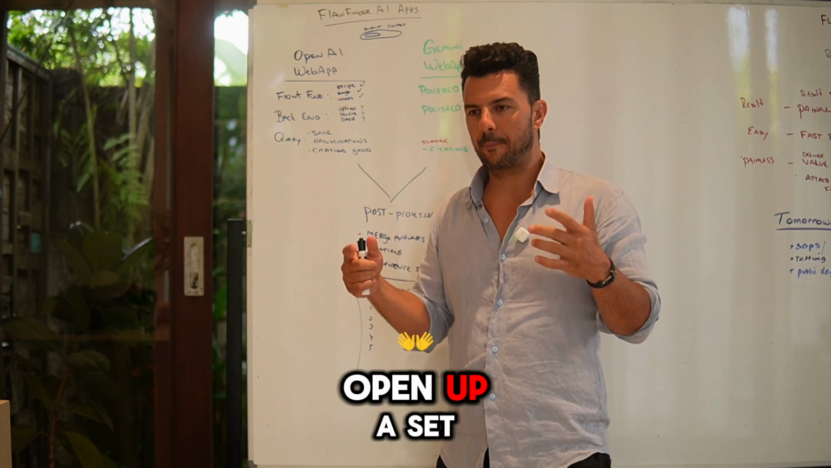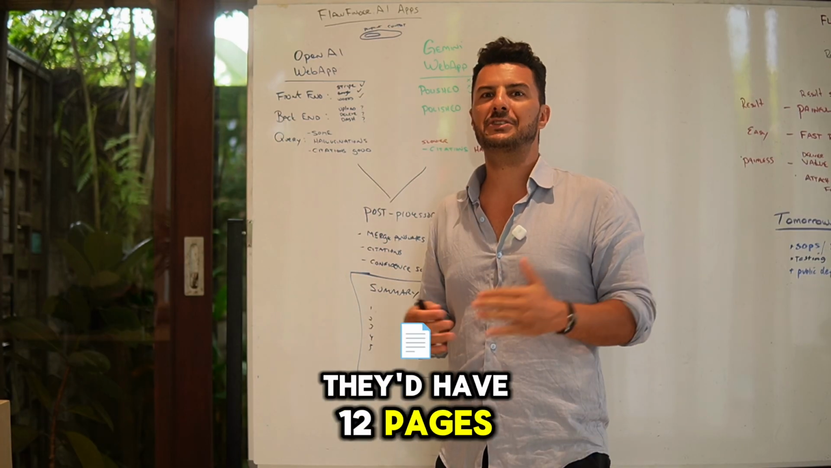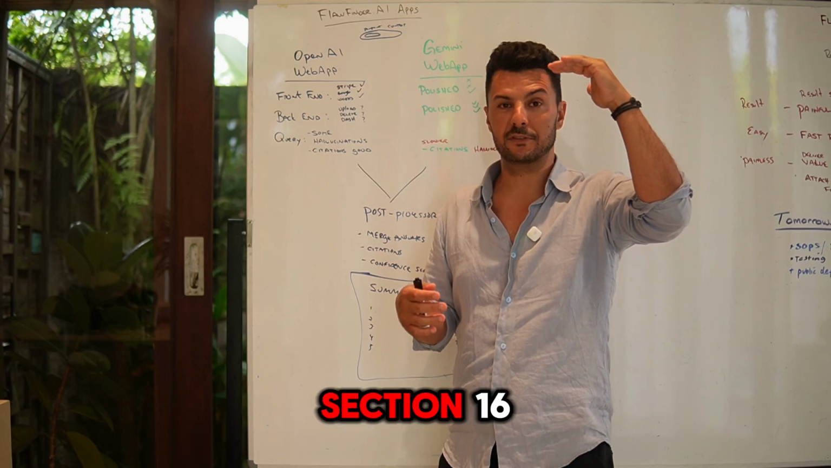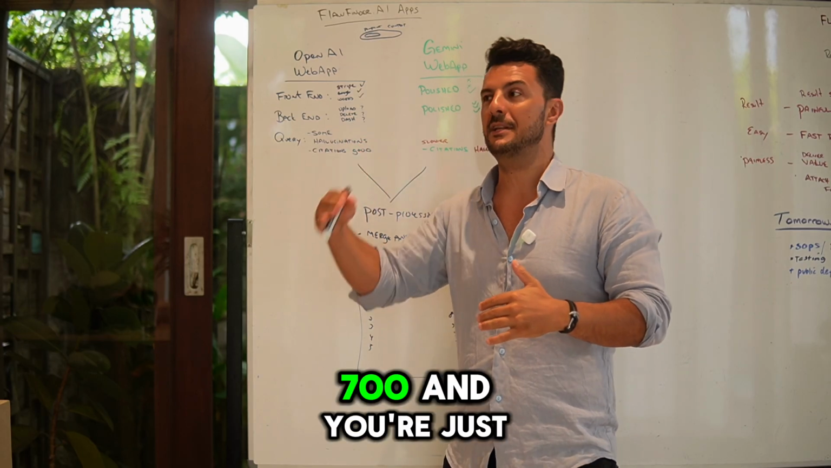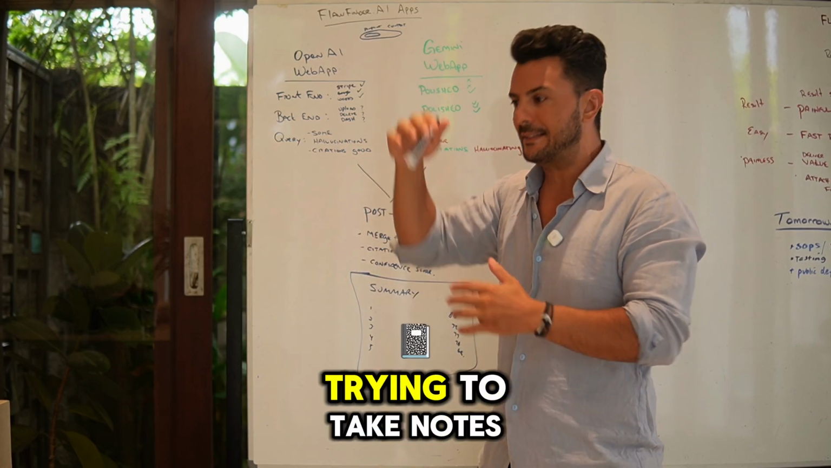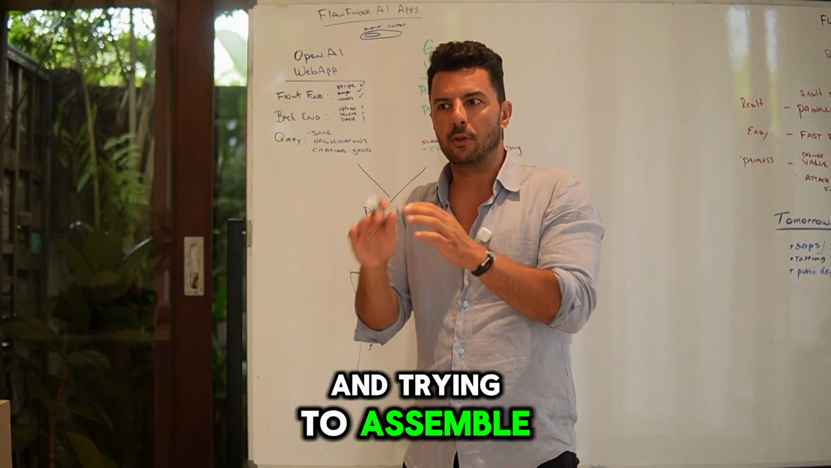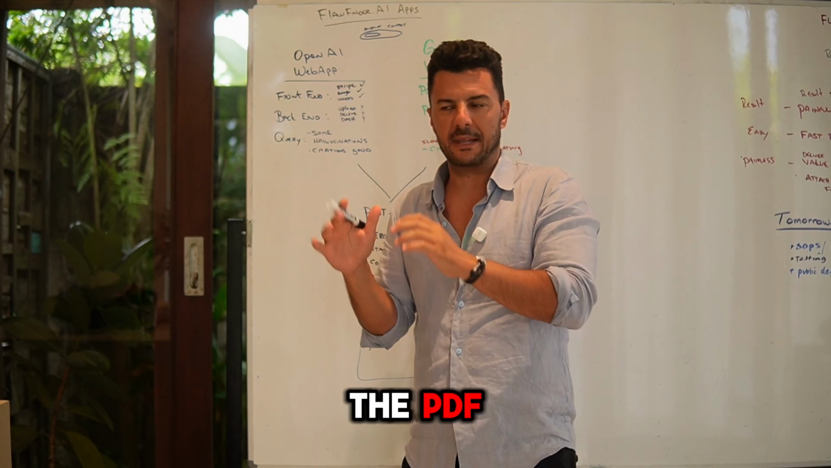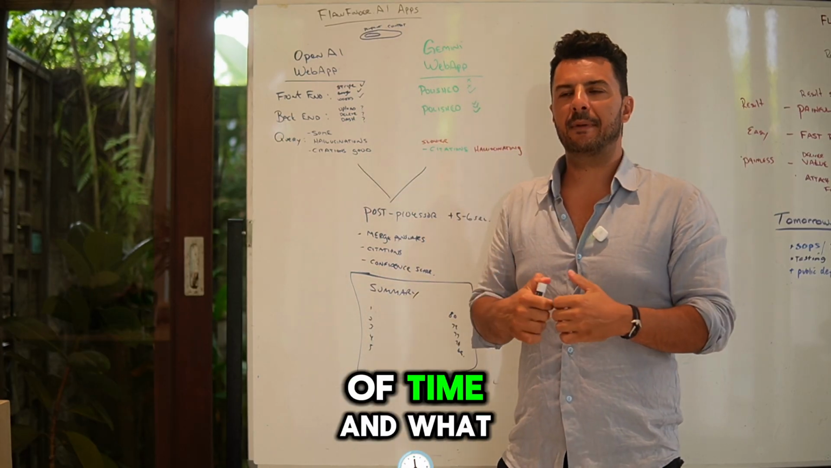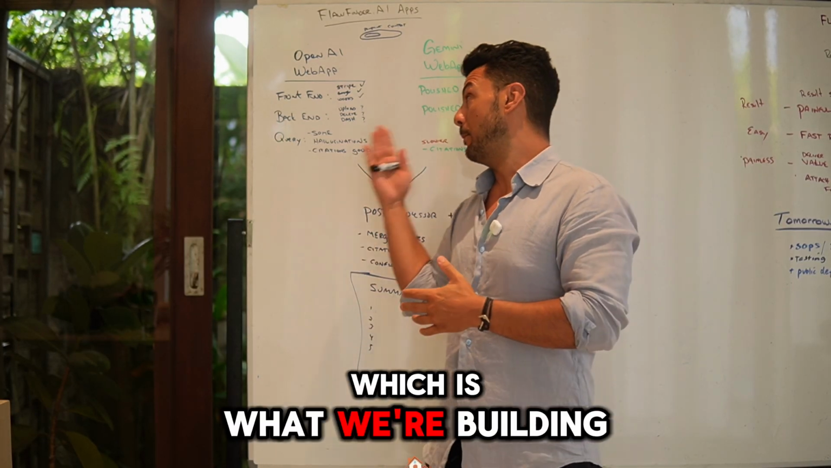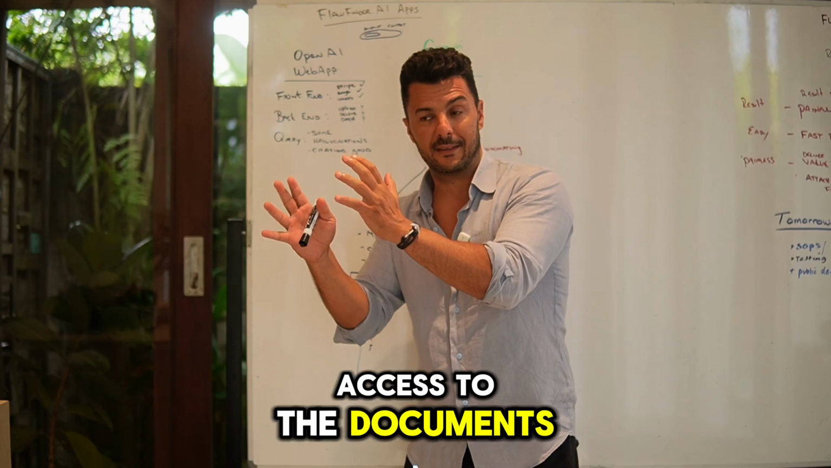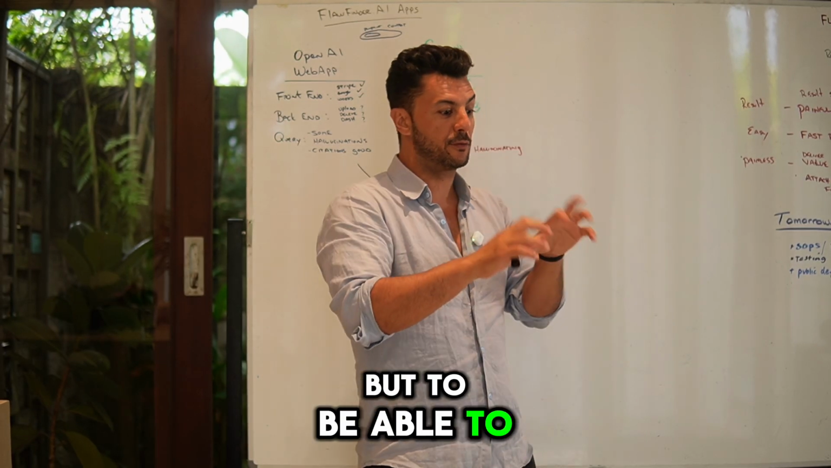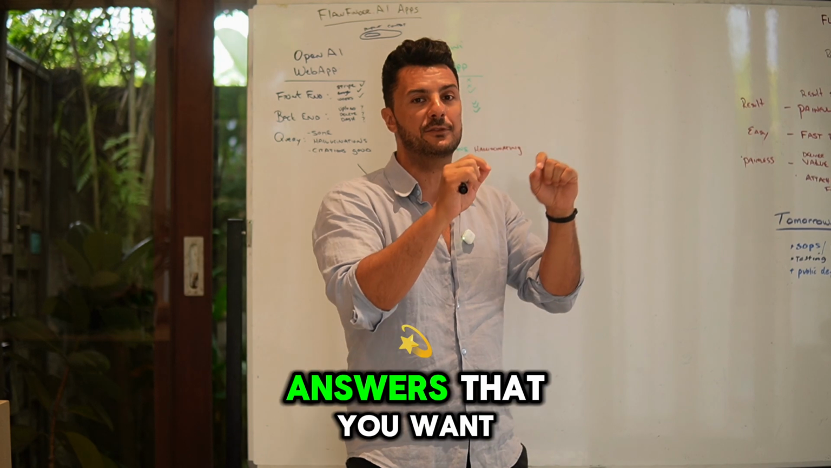Usually an attorney would open up a set of PDFs, they'd have 1,200 pages, then it's basically like table of contents. Okay, I think I'm going to section 16 that's located on page 700. And you're just reading through, trying to take notes and trying to assemble what your argument's gonna be based on the procedures that you're reading in the PDF. It takes a lot of time, and what would be very helpful, which is what we're building, is not only to have access to the documents so you don't have to deal with government agencies to source the documents, but to be able to search them and query them very quickly and get the answers that you want.